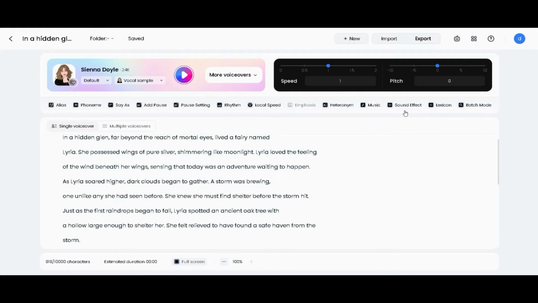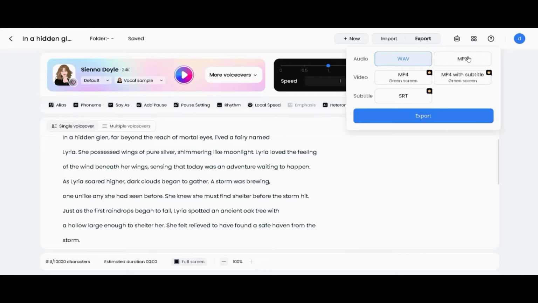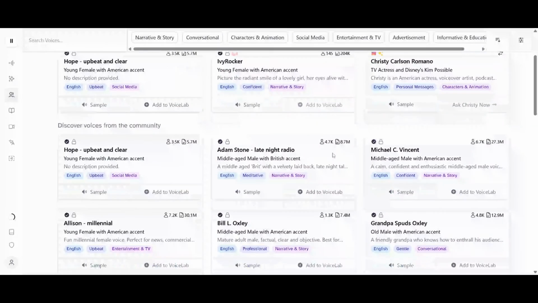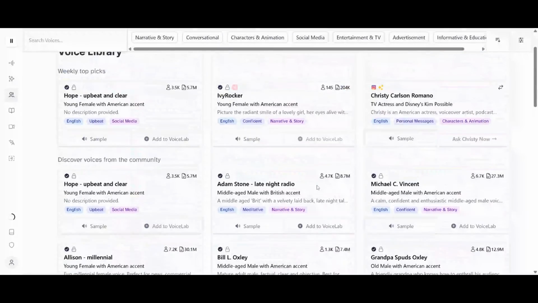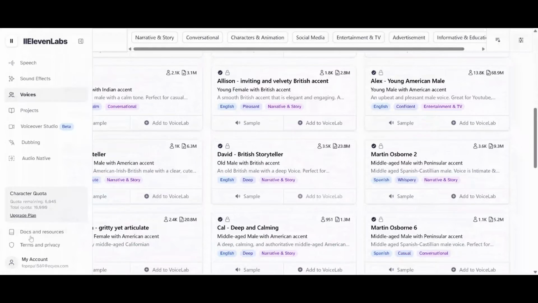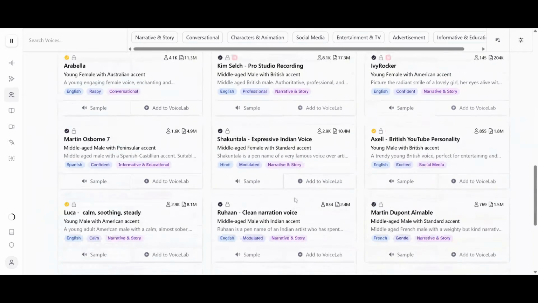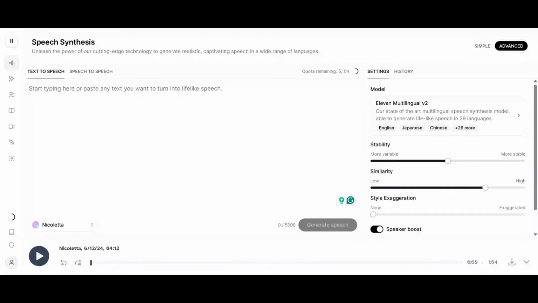To generate the voice, you need to click on the export button on the top right to export the audio. Now click on the MP3 for high quality voice and finally the export button. Also, you can use another AI voice generator called 11 Labs. You can select any quality voiceover you want from their audio library. After selecting your voice, you can paste in your script to generate the voiceover with one click of a button.